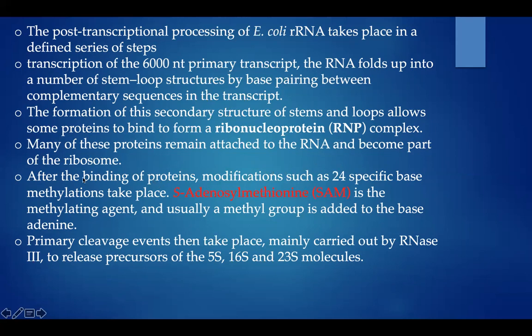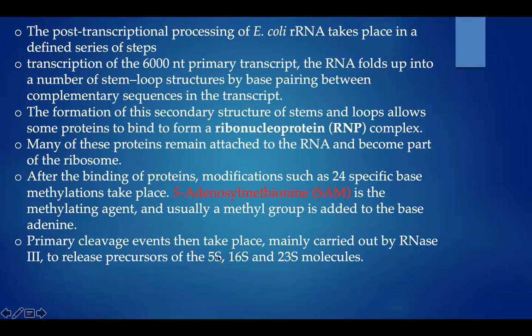After the binding of proteins, methylation takes place at 24 specific bases. This methylation takes place only for adenine because the enzyme responsible is S-adenosyl methionine, which by name itself indicates it methylates only the adenine nitrogen base.